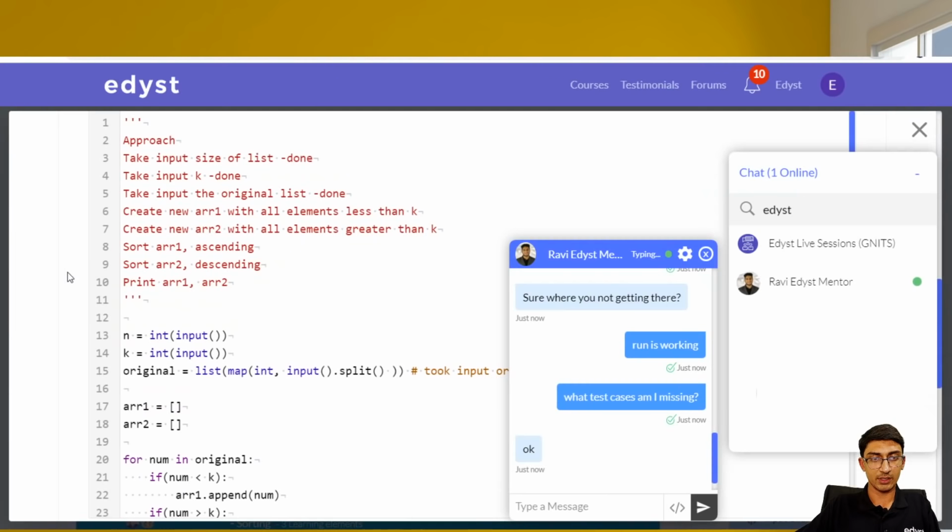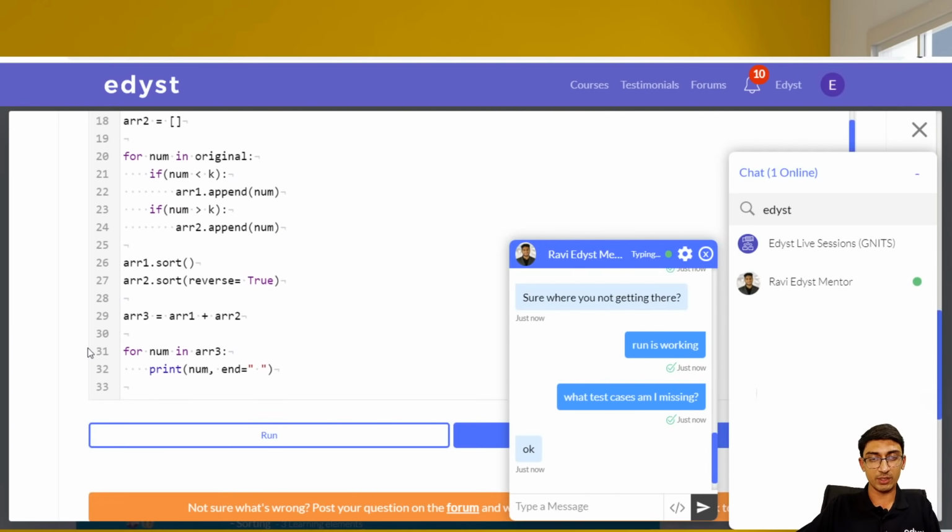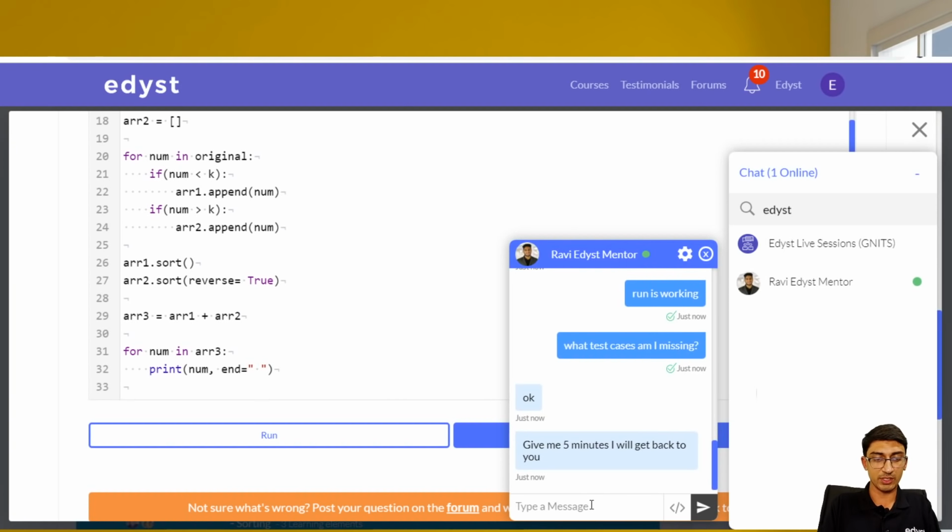Okay, so let us see. Let's get from the Edyst mentor why we are going wrong. And again, this is the specialty of Edyst. We have a lot of mentors over here who can help you out with this. So let him take 5 minutes.